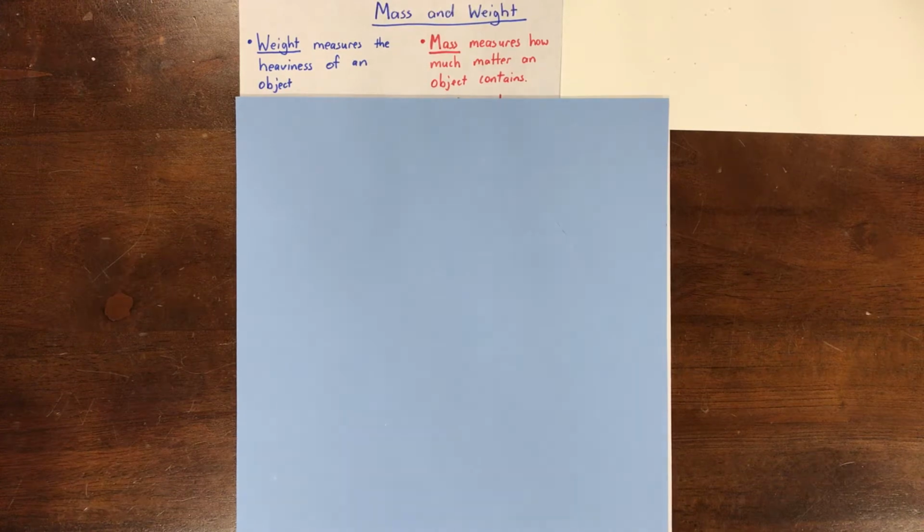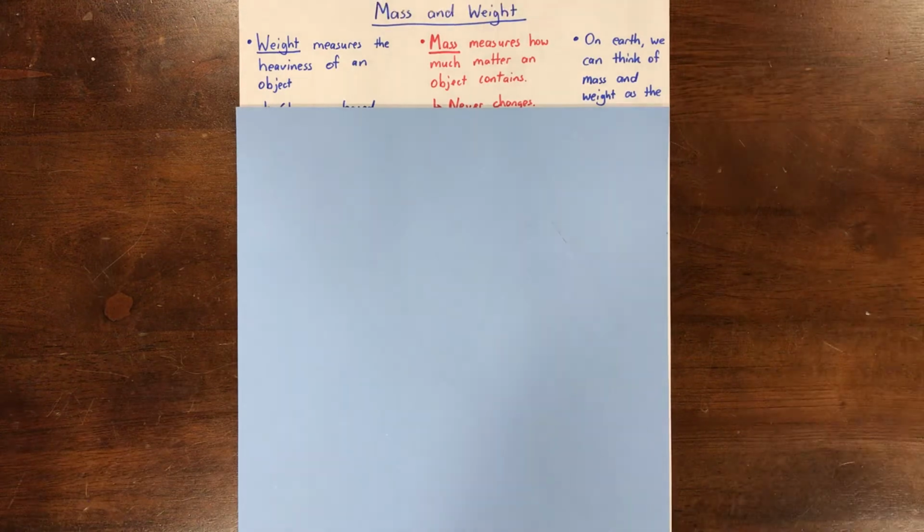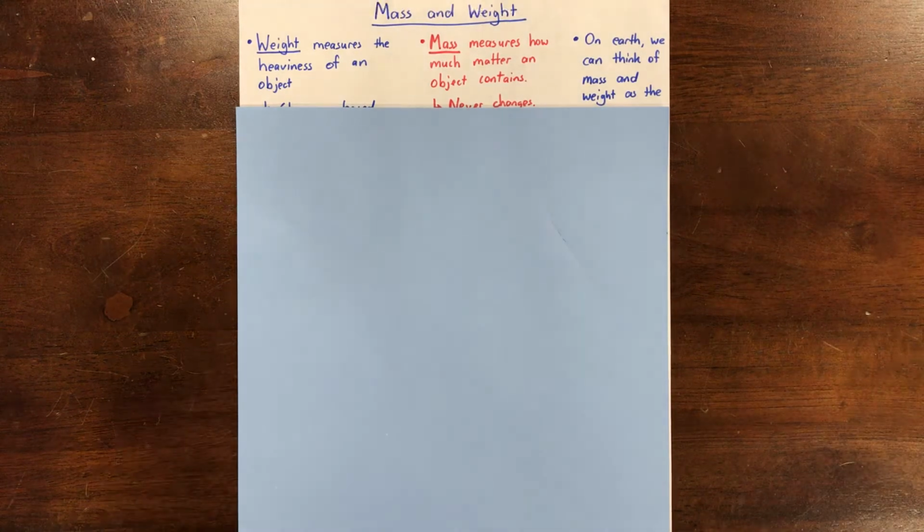On Earth, mass and weight are essentially the same thing. When objects are in outer space, however, sometimes they float. Why is that? Say it out loud. Yeah, there's no gravity in space, is there? So when the gravity changes, that means the weight of the object is less. So weight can change based on gravity because objects can feel more or less heavy in different places.